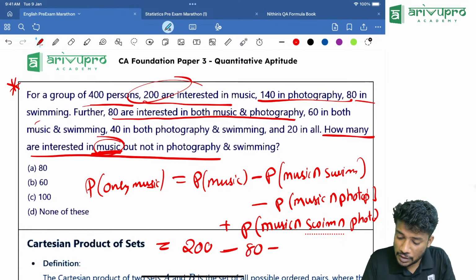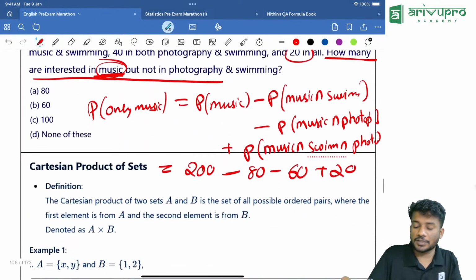That I will type here. Minus 60 are in music and swimming. Then plus 20 in all. How much is the answer? This is our answer for you.